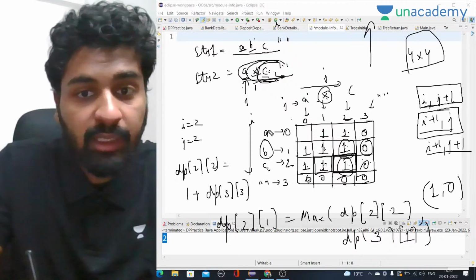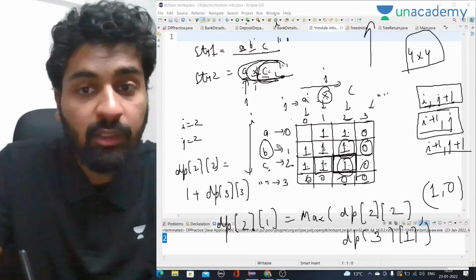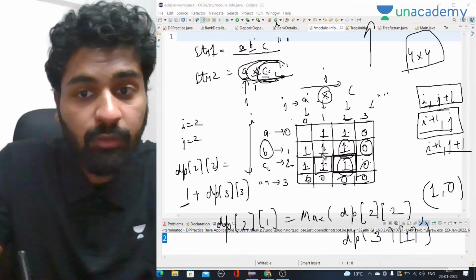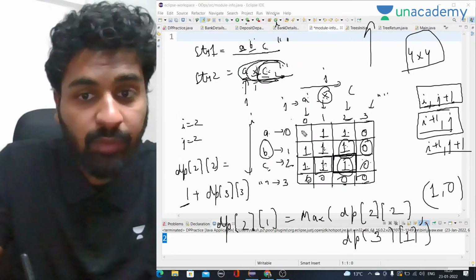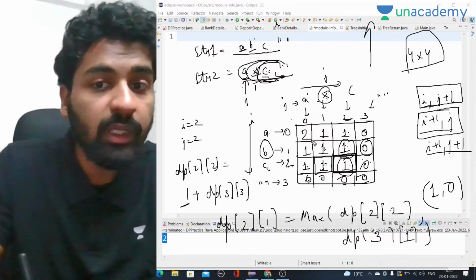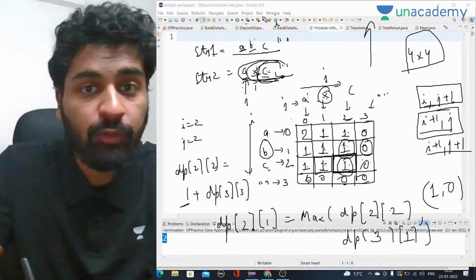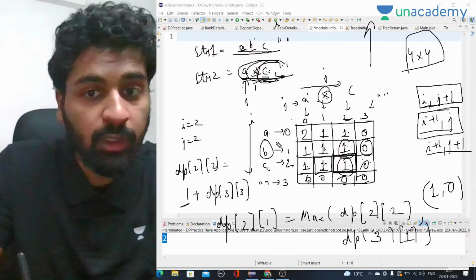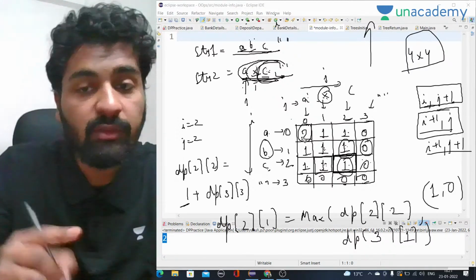Now when we are here, they both are equal. A and A both are equal, right? So what we have to do is take 1 plus dp of i plus 1, j plus 1. That means 1 plus dp of i plus 1, j plus 1, which is 1. So the answer will be 2. Here the answer will be 2, and we know that for this string the answer will be 2, because AC and AC will be our answer. This is what we have to do.